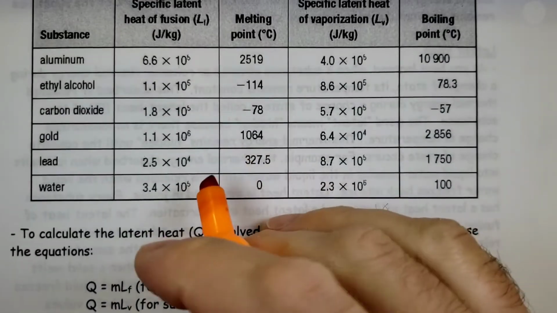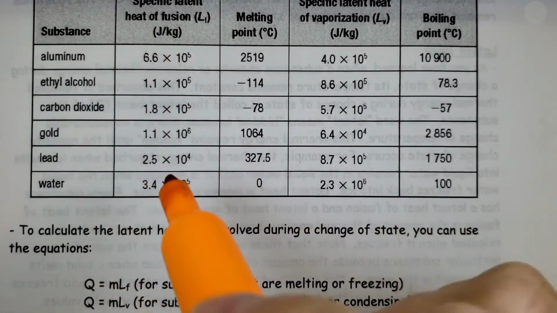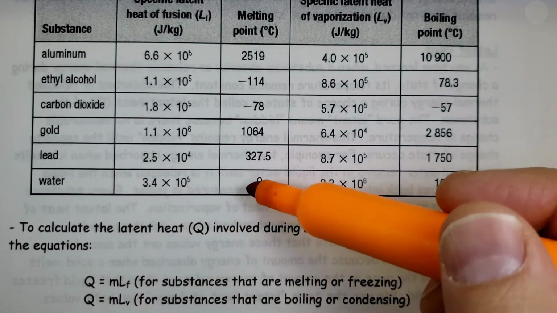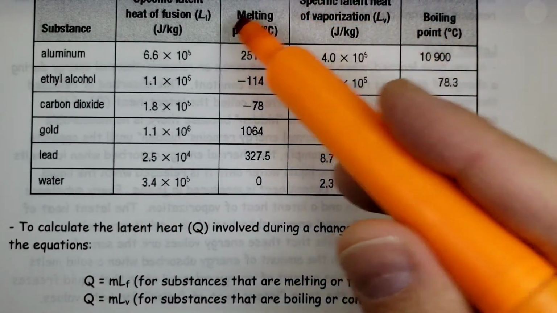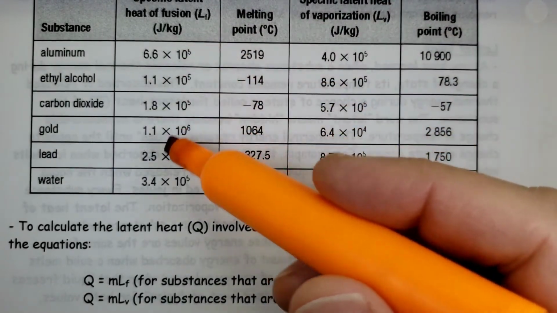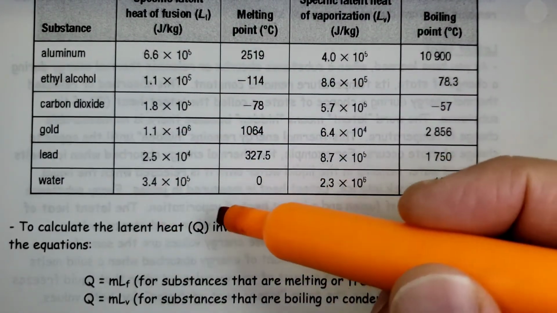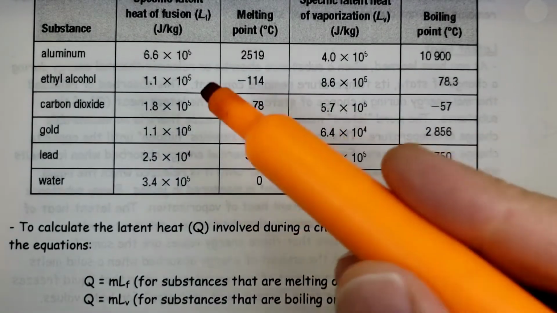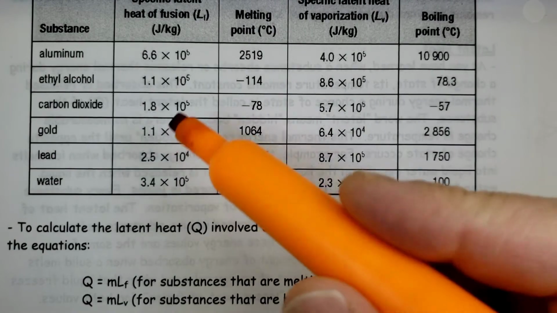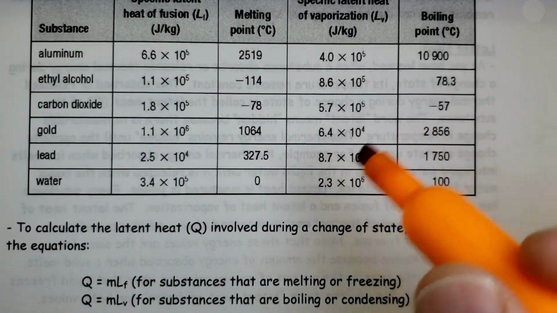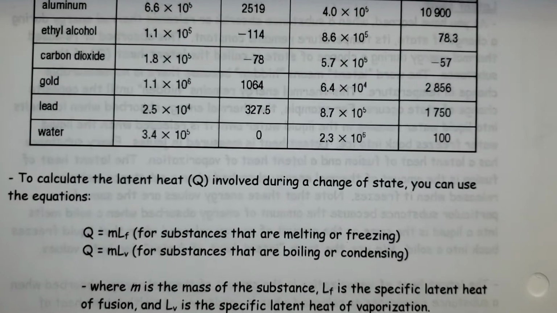All right, so here you have some values. These are ones that we're going to be using in the course. So for example, water melts at 0, boils at 100. So you have melting point and boiling point. Also, latent heat of fusion, latent heat of vaporization. So you can compare those values with one another. And remember, those latent heat values are the joules required for 1 kg. So of course, a lot of times we don't have 1 kg. We have more than 1 kg.